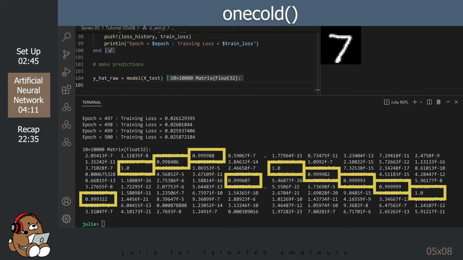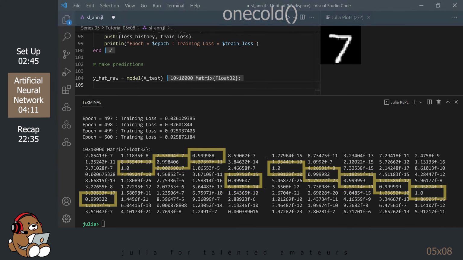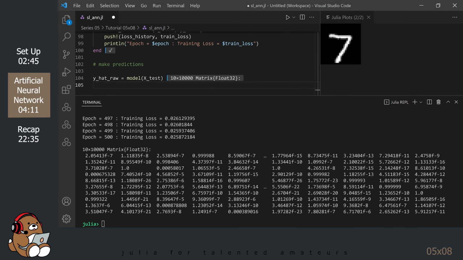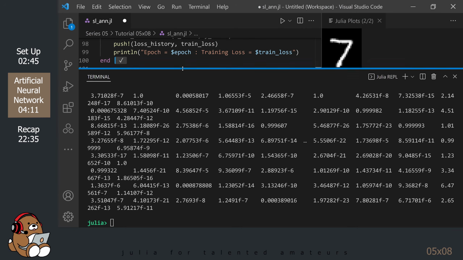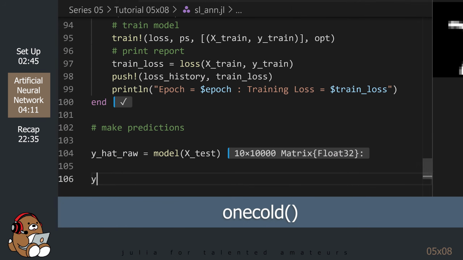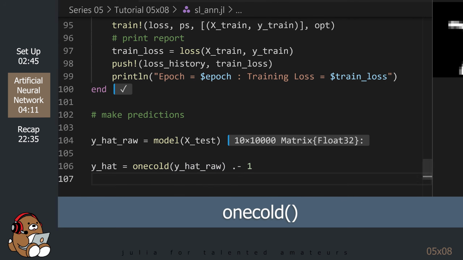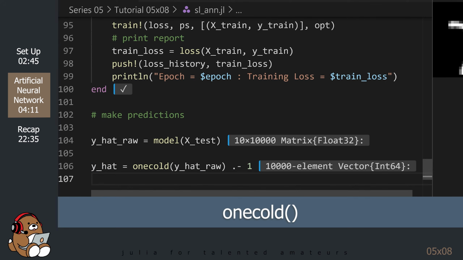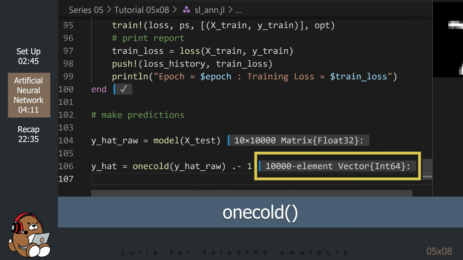In order to make it easier to work with these predictions, we can use the onCold utility function from the Flux.jl package, which is like the opposite of the onHotBatch utility function. The onCold function converts a matrix into a column vector containing the index number that has the highest probability value. In order to convert index numbers into labels, we need to subtract 1 from each of the index numbers. You can see that our predictions are now contained in a column vector with 10,000 elements.